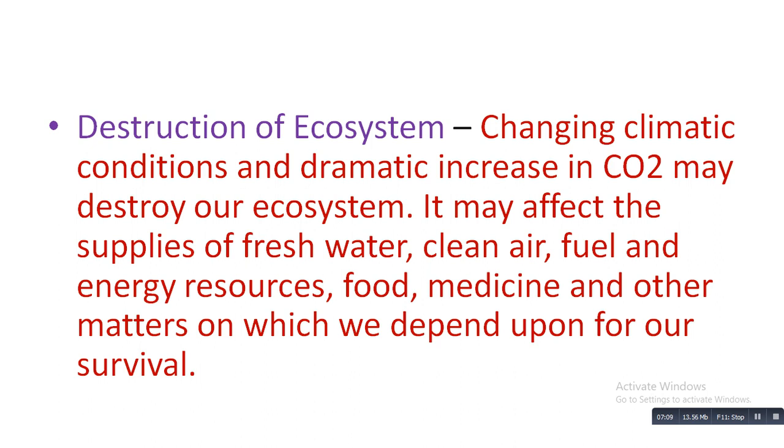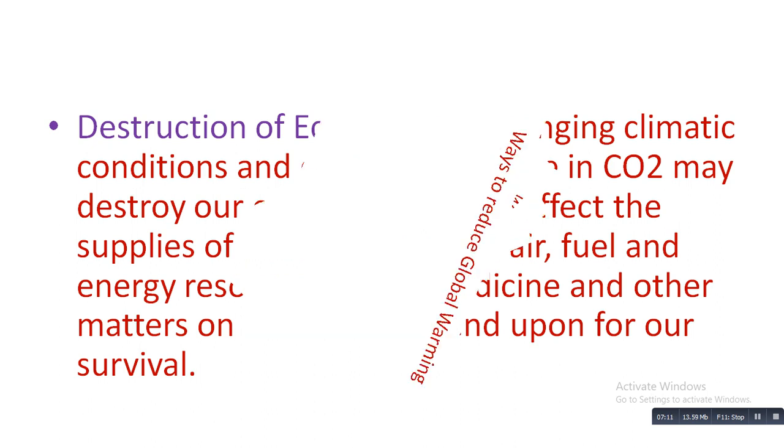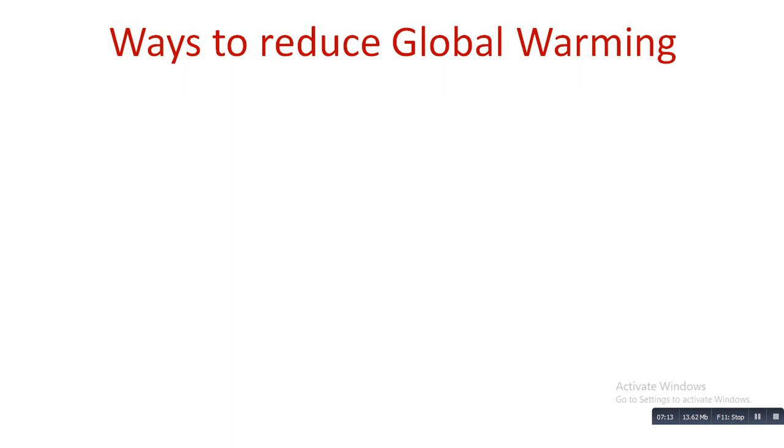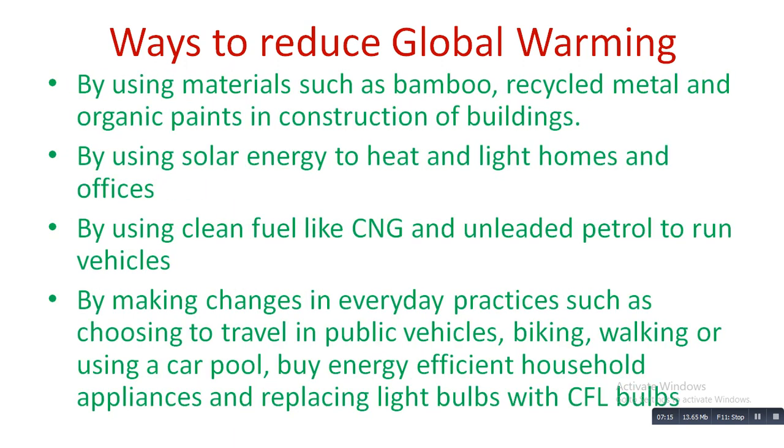These are the main ways we can reduce global warming. First, by using materials such as bamboo, recycled metal and organic paints in the construction of buildings. Then second, by using solar energy to heat and light homes and offices. We need to use solar energy.